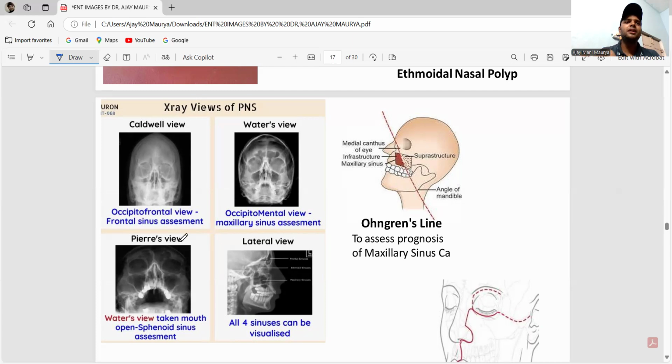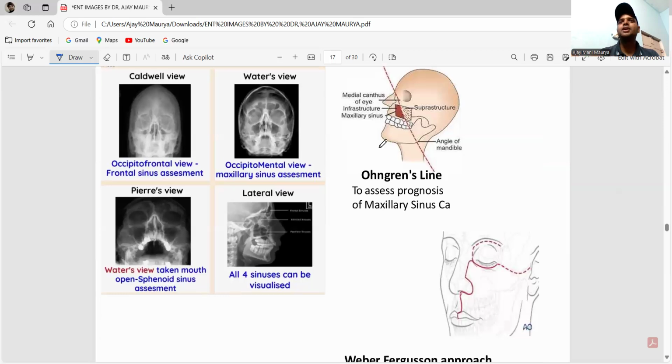Okay, guys. This is the Pirie's view. Pirie's view always has the mouth open, for the assessment of the sphenoid sinuses. This is the lateral view. All sinuses are visualized. We will see the image based examination. Okay, this is Ohngren's line to assess the prognosis of maxillary sinus carcinoma.